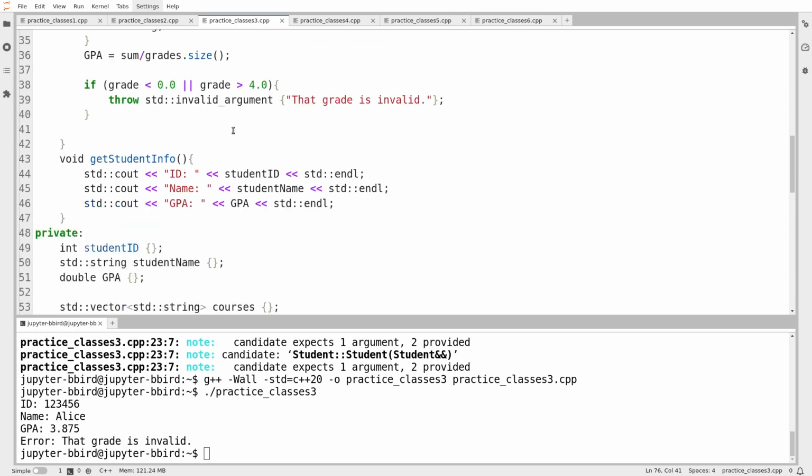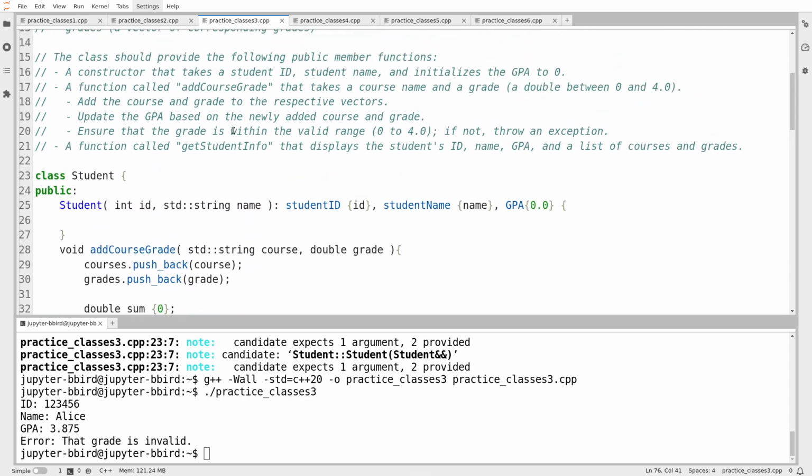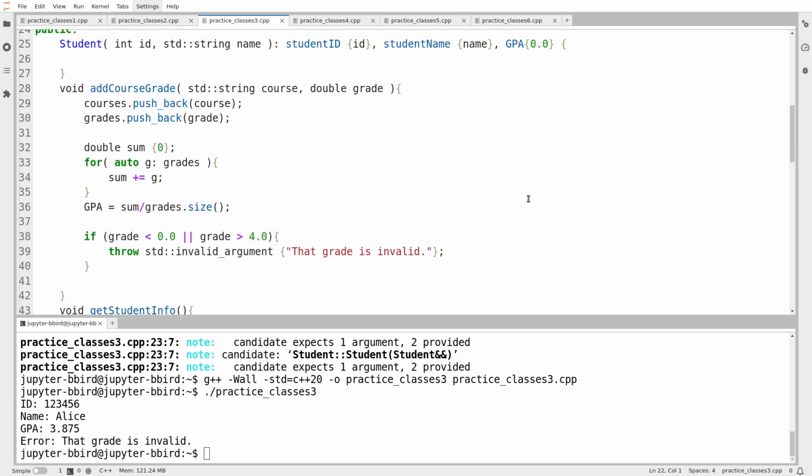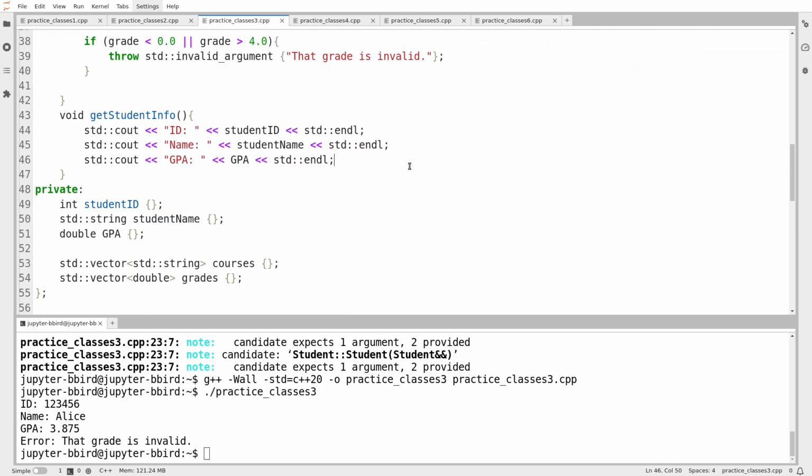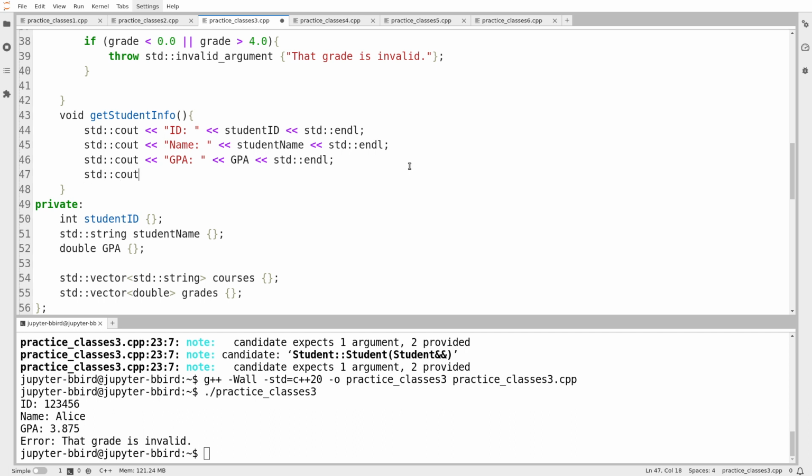I'm also going to go up and look at the get student info specification because I keep talking, I'm not actually focusing very well on this, and I've noticed that it does want me to modify get student info to display the GPA and a list of courses. So I should do that. Okay, there's get student info. I'm going to list the courses and grades in one line. So I'm just going to list courses with their grades.